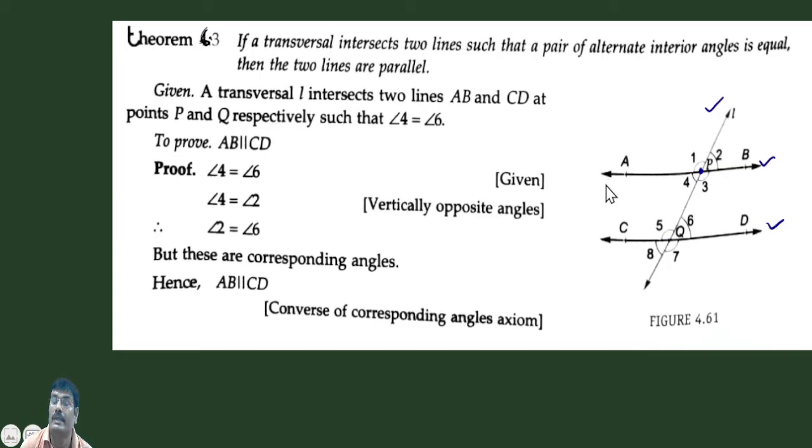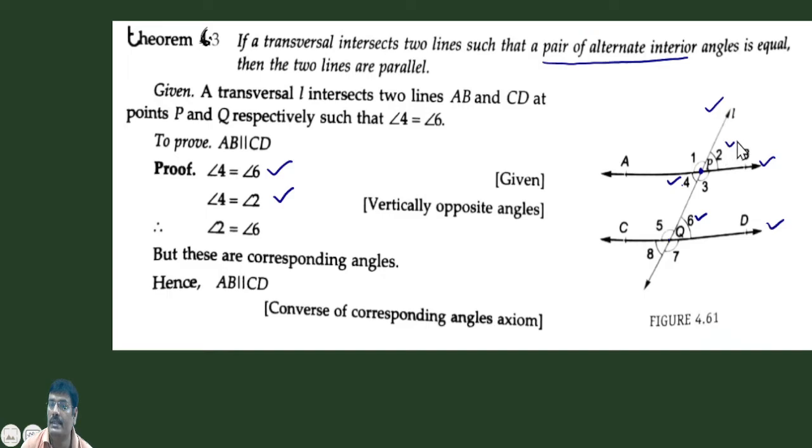So what we have to prove, and what is given? We are given a pair of alternate angles, so angle 4 is equal to 6 is given. We know that to prove that any straight line is parallel, we prove that a pair of corresponding angles are equal. So how do we show that this line AB is parallel to CD? Angle 4 is equal to 6, it is given, and we observe that angle 4 is equal to angle 2, it is a vertically opposite angle. So from these two, 4 is equal to 6, 4 is equal to 2, so 6 is equal to 2.